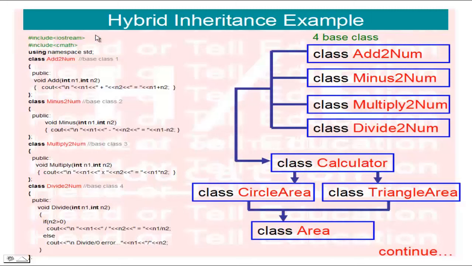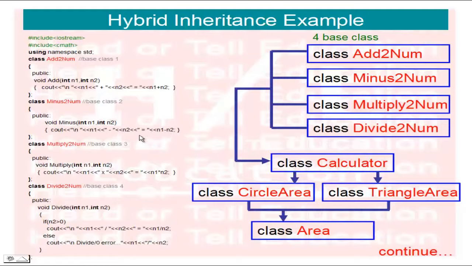We include the header files and use the namespace. The first class is add2num, meaning we have to add two numbers. Create the class add2num with the public access specifier, and one public function void add, passing two integers and printing the sum of both integers. Next, the class minus2num, with a public function minus whose output is n1 minus n2.